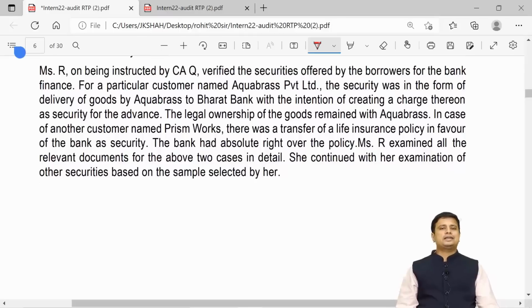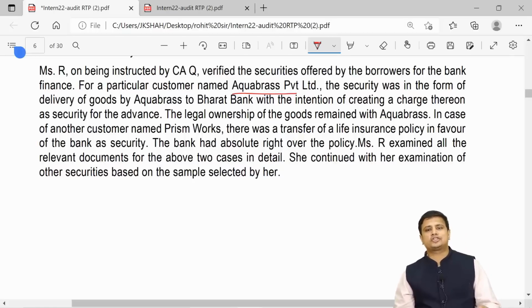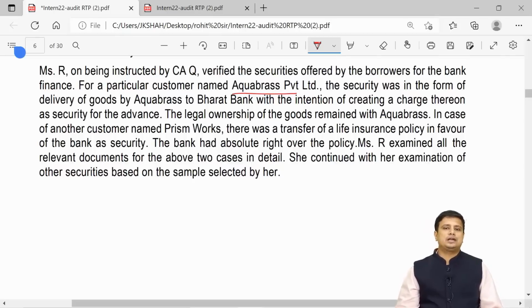Ms. R, being instructed by CAQ, verified the securities offered by the borrowers of the bank finance for a particular customer named Aquabras Private Limited. The security was in the form of delivery of goods by Aquabras to Bharat Bank with the intention of creating a charge thereon as security for the advance. The legal ownership of the goods remained with Aquabras.